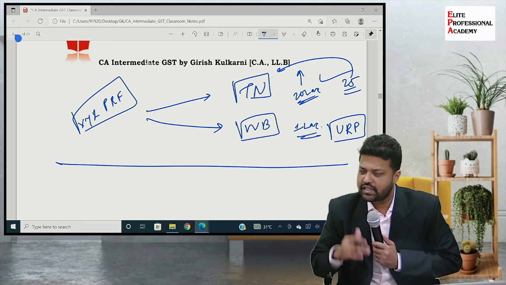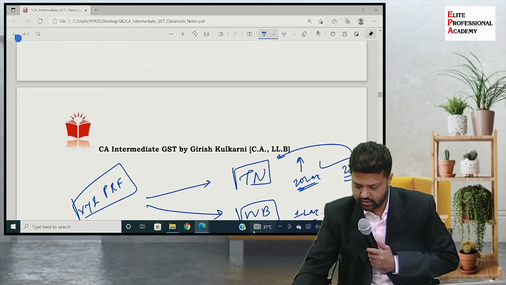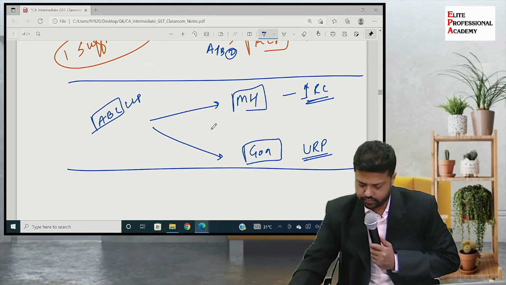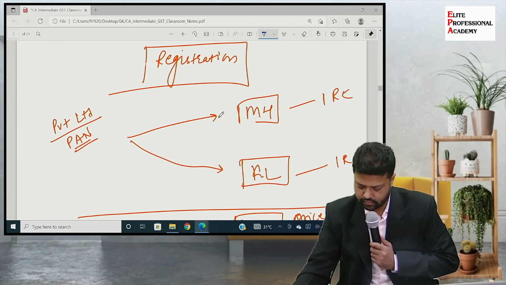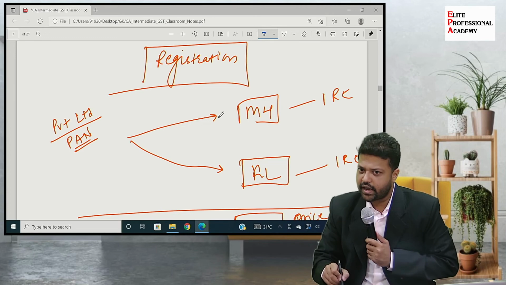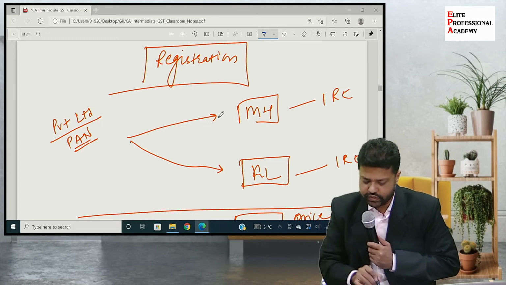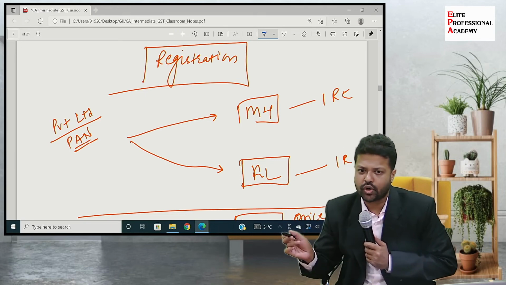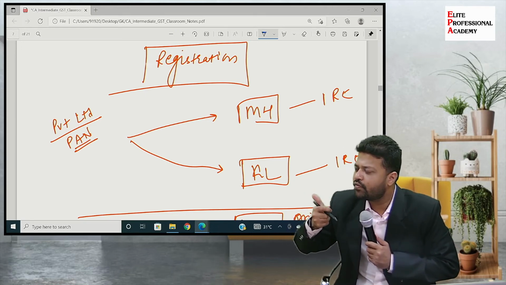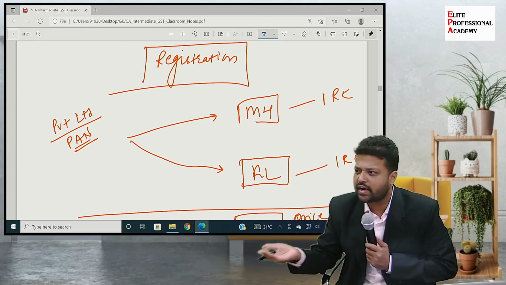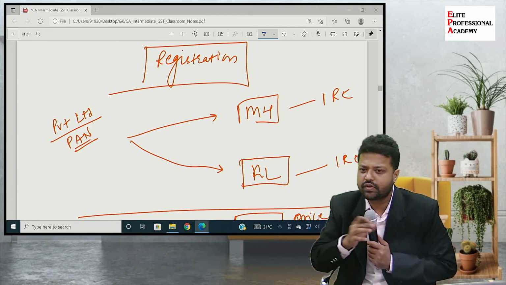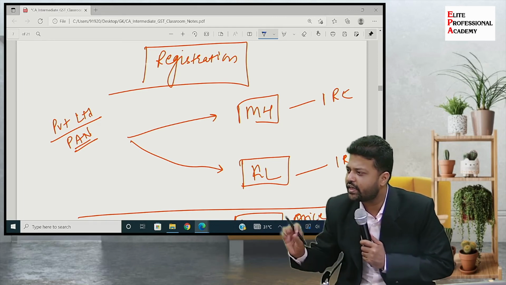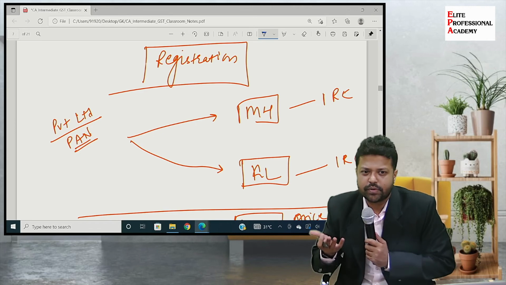What do we mean by distinct person here is that Maharashtra and Kerala, two branches of the same private limited. So whenever I'm doing transfer of goods from one branch to another at my PAN level company for income tax, is there any revenue? It is just a branch transfer. So one will book purchase, one will book sale. Ultimately it will get nullified in the consolidation. So I will not book anything. I will just show it as branch transfer. So for my income tax purpose, is there any revenue?